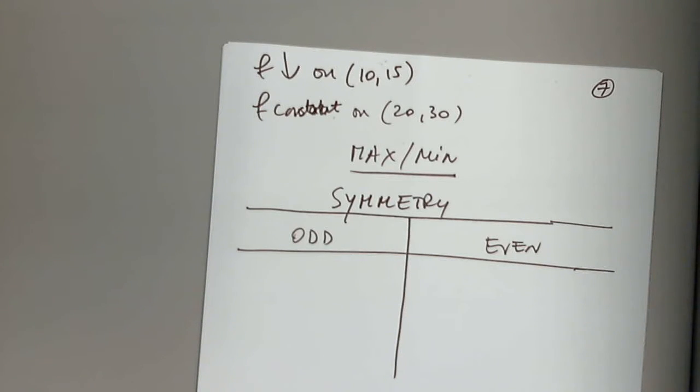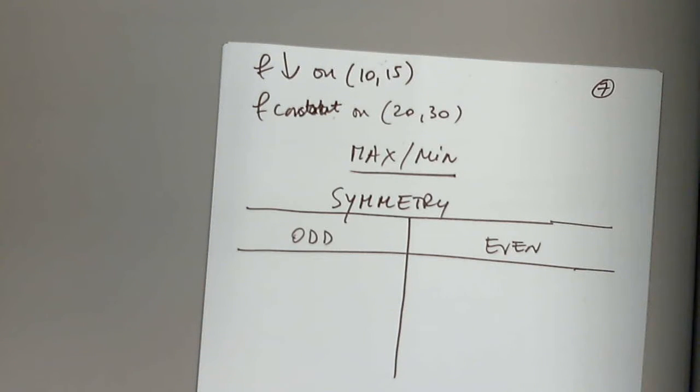This has nothing to do with even numbers and odd numbers. It only says that the function is symmetric or is not symmetric. If it is odd, it will have a certain kind of symmetry. If it's even, it will have a certain other kind of symmetry. Or the function is not symmetric at all. It's not odd, it's not even.